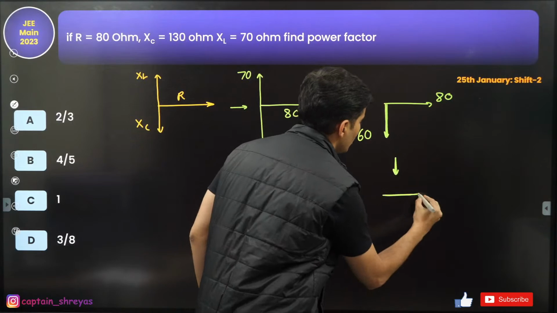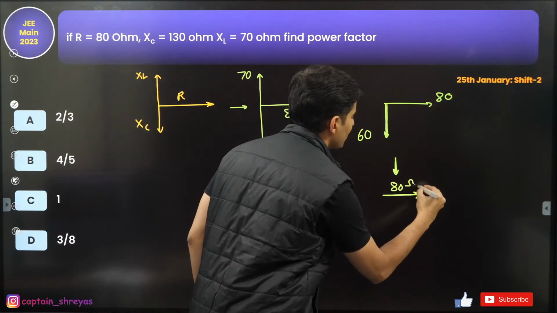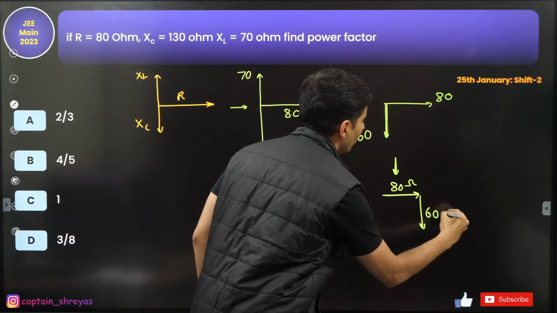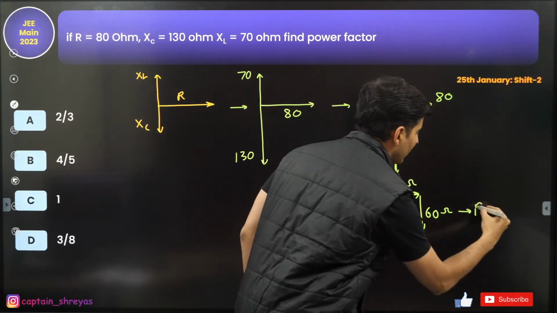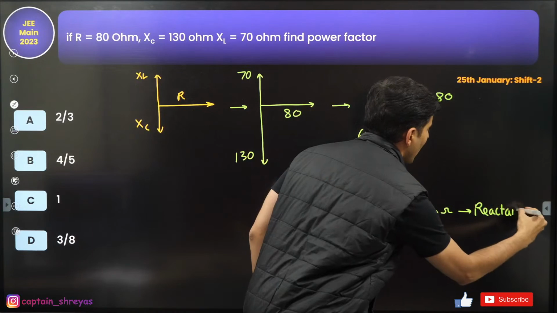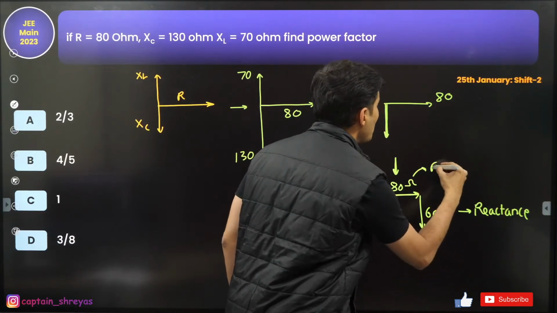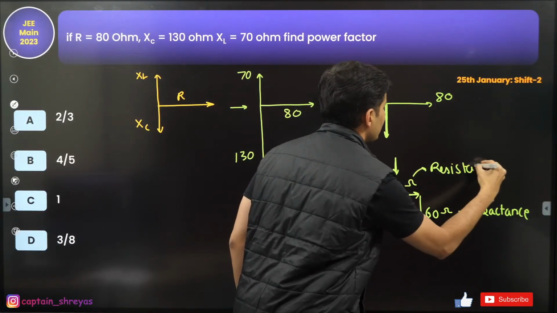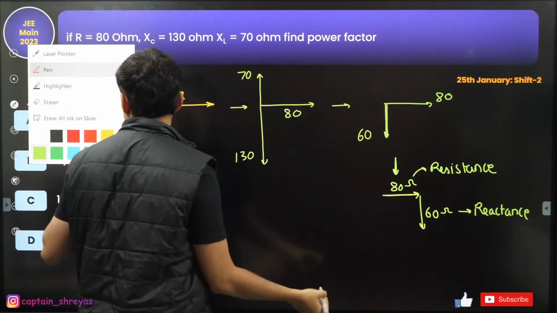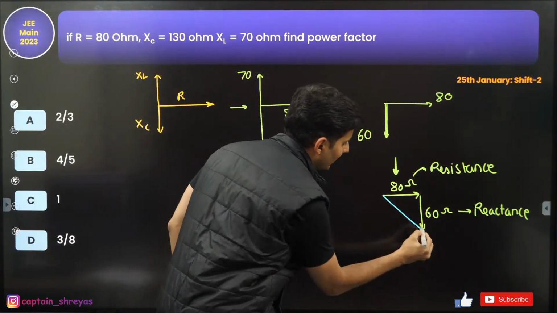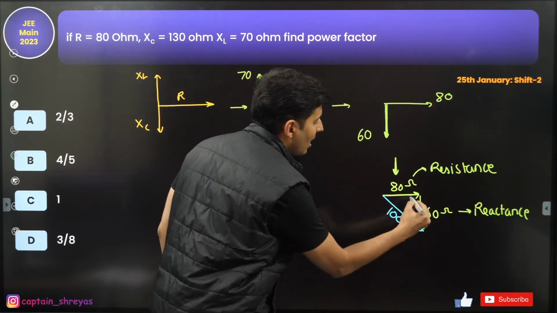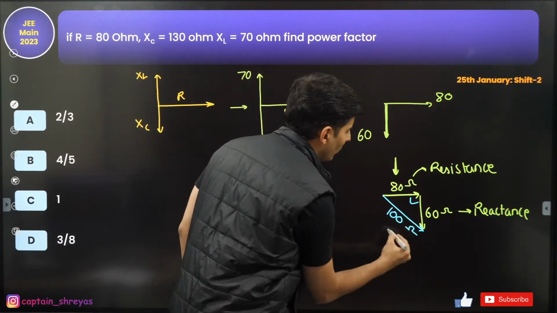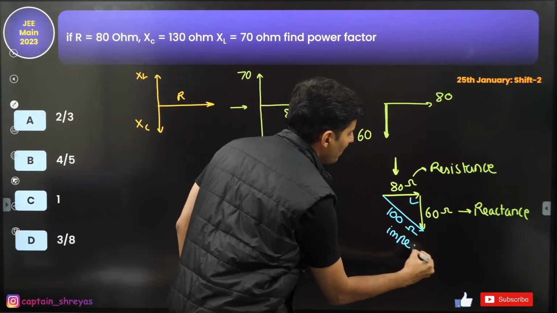You will get 80 ohms here, which is your resistance, and 60 ohms here, which is your reactance. And this one is your impedance. With 80 and 60, obviously this will be 100. How? Pythagoras. So 100 ohms is your impedance.